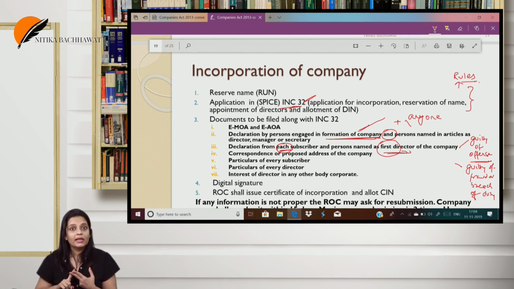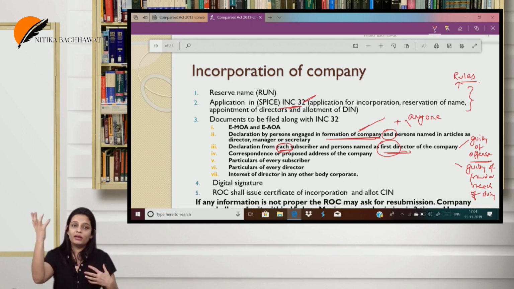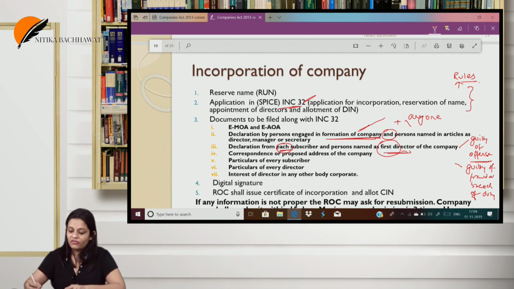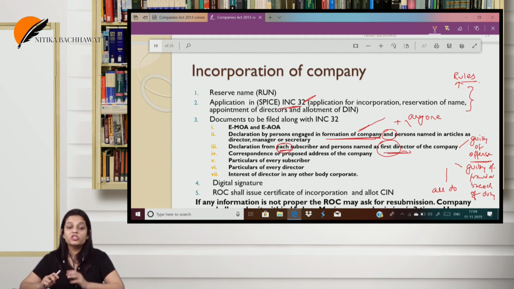Second, I gave a declaration that while managing some other company, I was not guilty of fraud. I have not done any fraud, or I have not done any breach of duty. Breach of duty, I have done whatever authority was given to me, nothing less, nothing more. In the past 5 years, both in the past 5 years. And the third declaration, that all documents given as per my knowledge is true and correct. Whatever documents we have filed, as per my knowledge, it's true and correct.